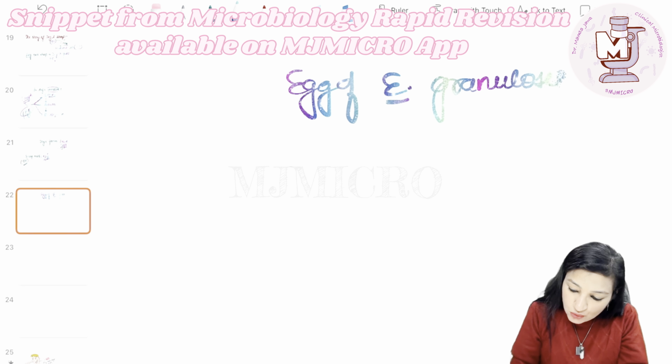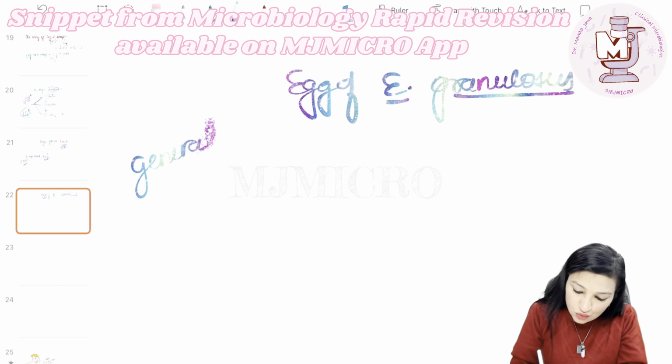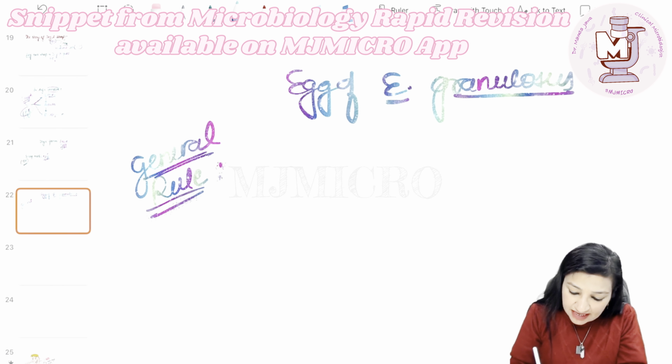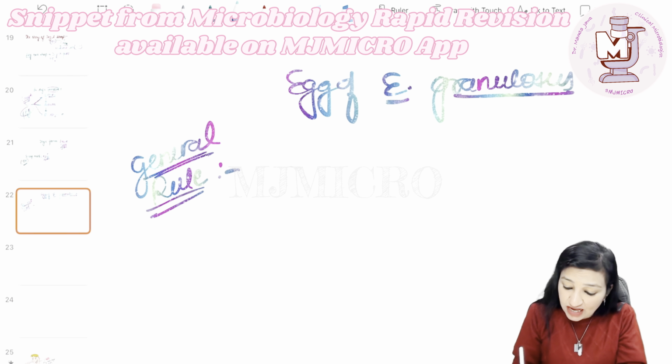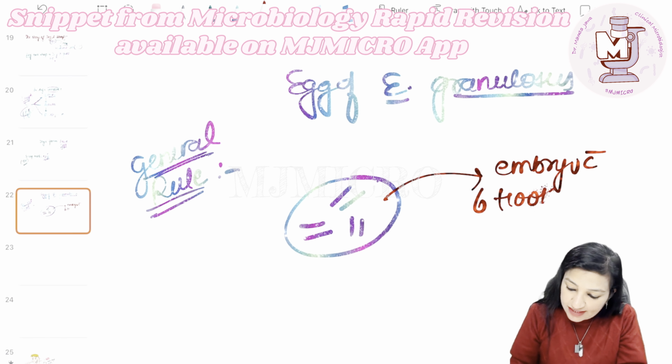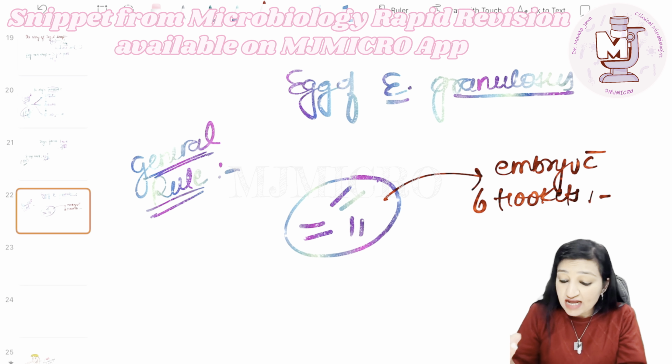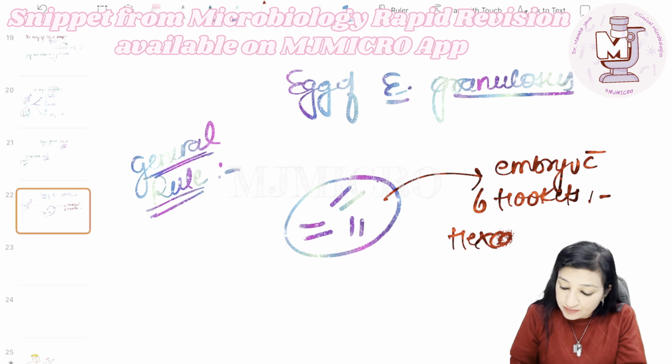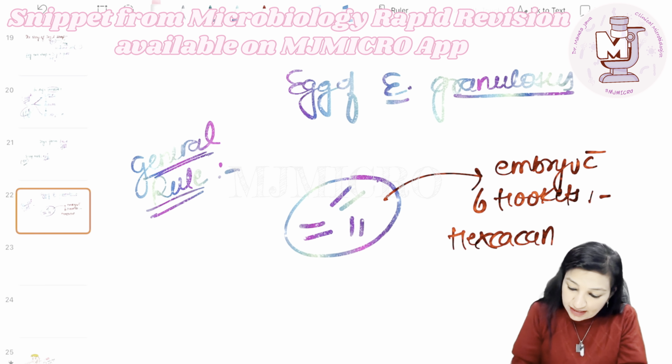Now let's learn a few important facts about the egg of Echinococcus granulosus. Guys, as a general rule, please always remember that the eggs of most of these cestodes have an embryo which has 6 hooklets like this. Such an embryo, with these spine-like structures or hooklets, is known as what? Such an embryo is known as hexacanth embryo.